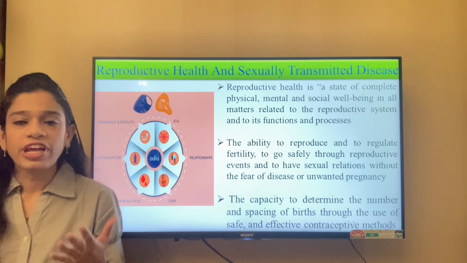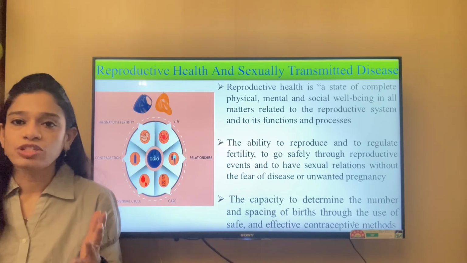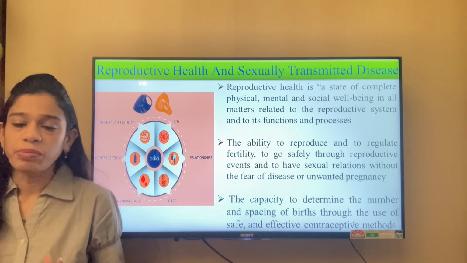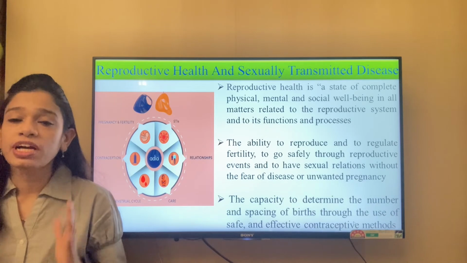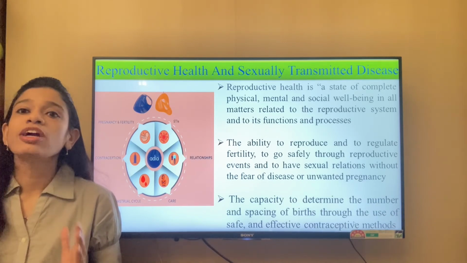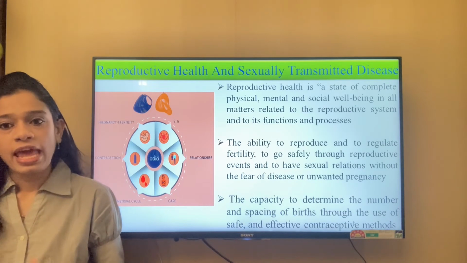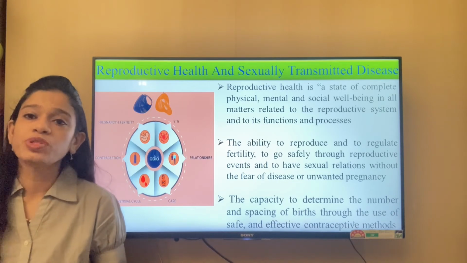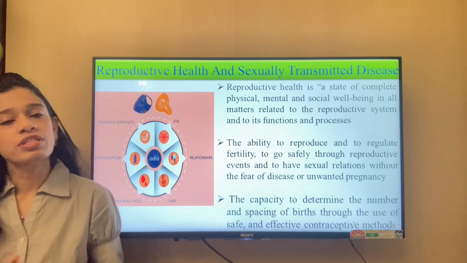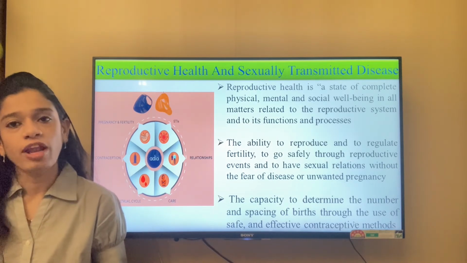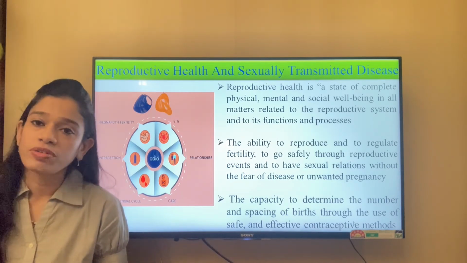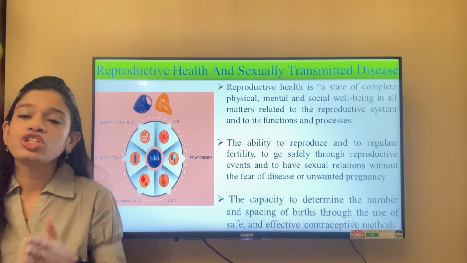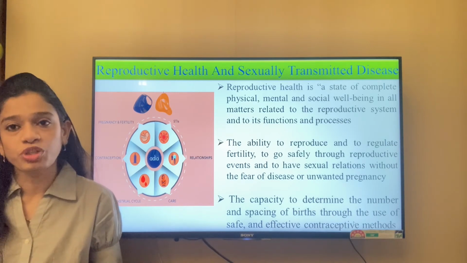So we all have to be very clear. Everyone, the boy or the girl, has to have a proper state of mind and proper physical health before thinking of a baby. The girl or the woman should be completely fit enough to think of becoming a mother. Even the difference between two babies should be thought about properly, and it should be maintained in a safe and effective way through proper contraception methods.